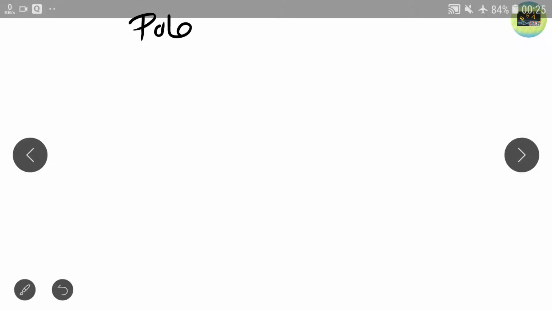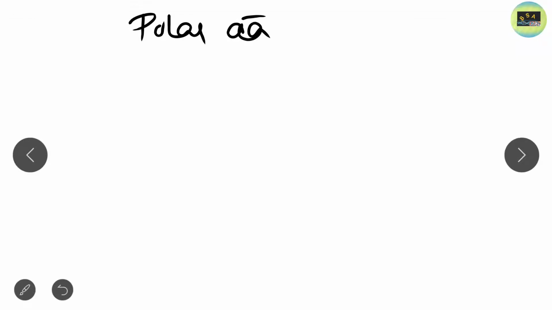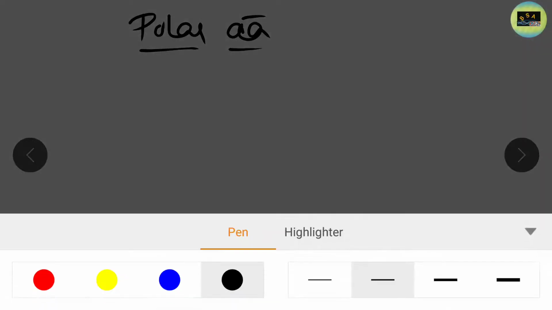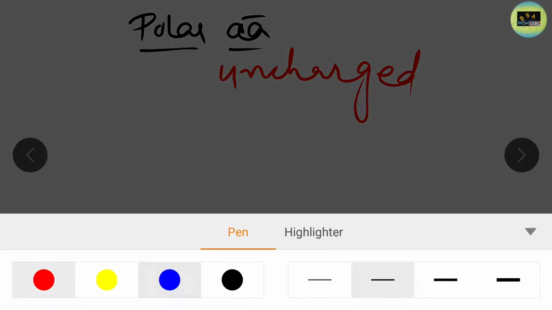First we will mainly discuss the uncharged polar amino acids. Clear? So first look at the names of the uncharged polar amino acids.